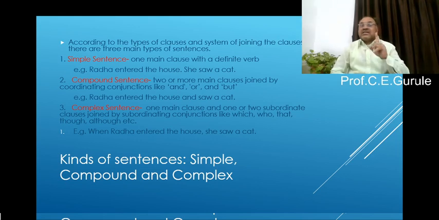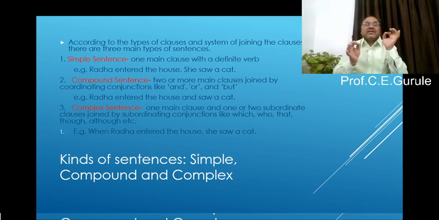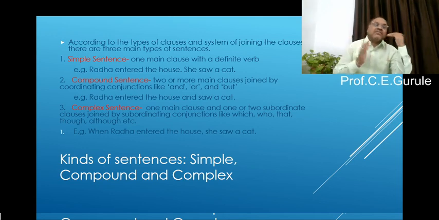Now, the second one, listen very carefully. Compound sentence. What is a compound sentence? In a compound sentence, two or more main clauses are joined by coordinating conjunctions like and, or, and but. I repeat, two or more main clauses are joined by coordinating conjunctions like and, or, and but. You have to remember only these three conjunctions which form the compound sentence: and, or, and but.